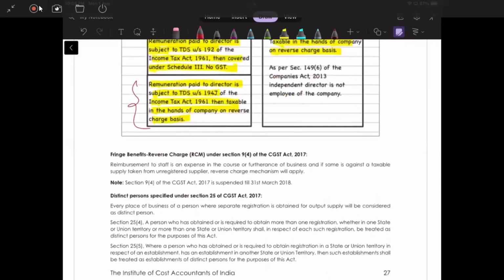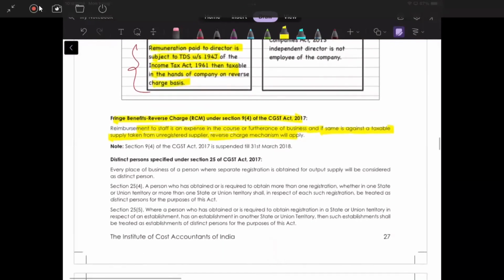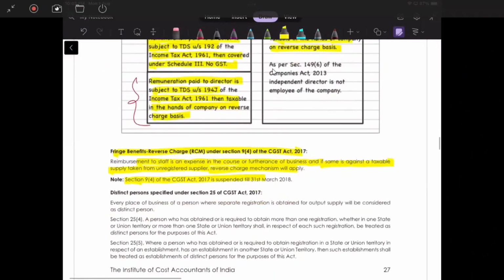Fringe benefits under RCM under section 9(4) of the CGST Act. Correct. Reimbursement to staff is an expense in the course of furtherance of business, and if the sum is against a taxable supply taken from an unregistered supplier, reverse charge mechanism will apply. Okay, right now it's not our part, but we have gone through section 9, subsection 4 of the CGST Act. Okay, there is a list of notified goods and services on which reverse charge will be applicable, correct? So you'll see that in that only, it's not needed, right?